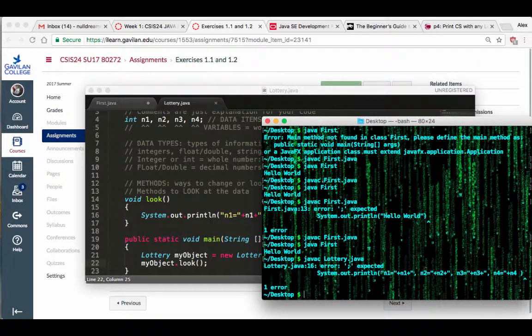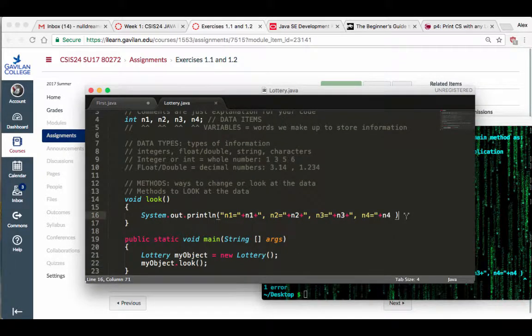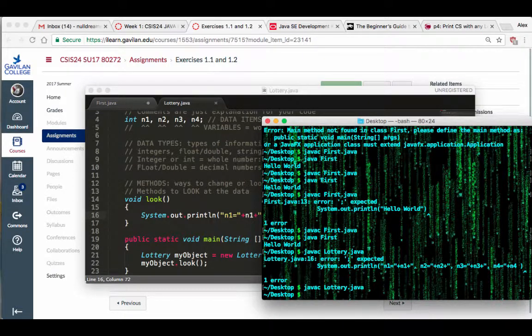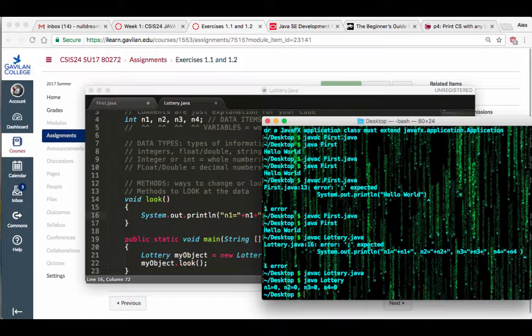What it doesn't like is something about a semicolon at the end. Okay, I forgot my semicolon. Fix it, save it, go back, compile the Java lottery. Okay, now it's happy. Then I do java lottery. Okay, to run the thing, hit enter, and there you go.